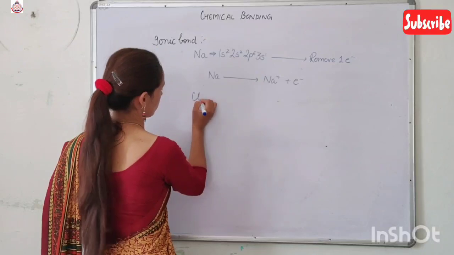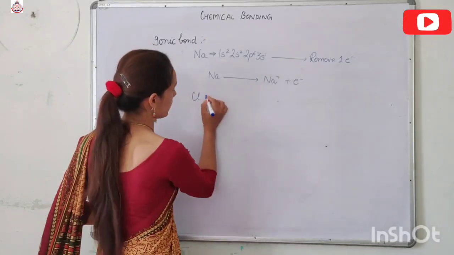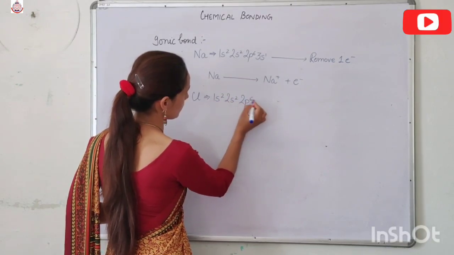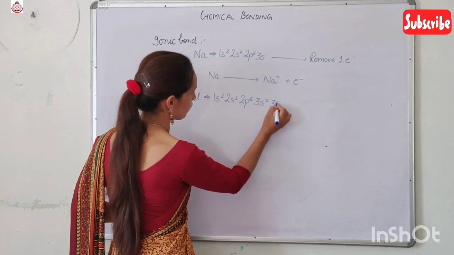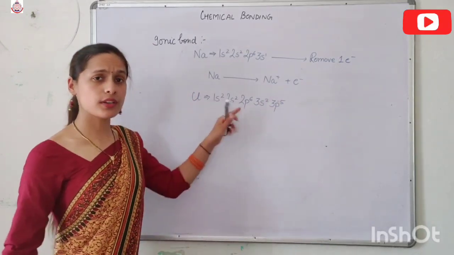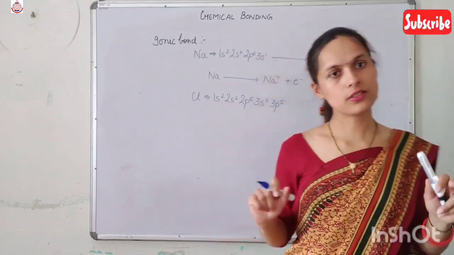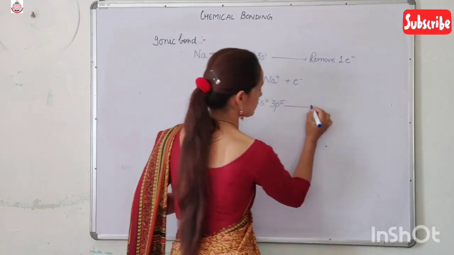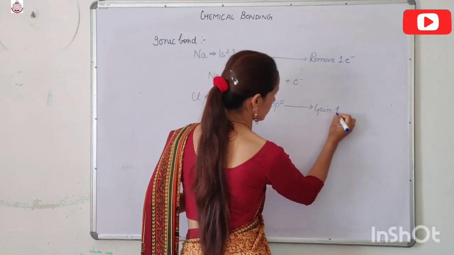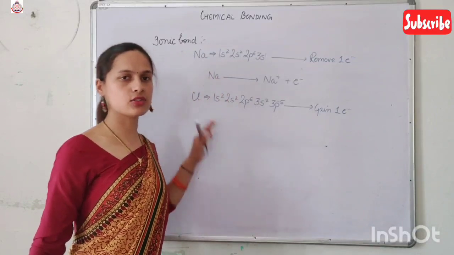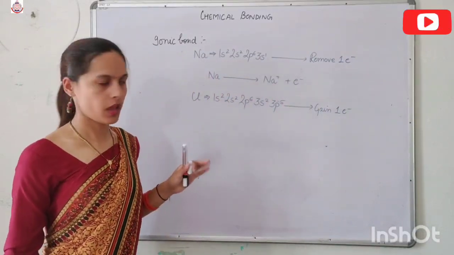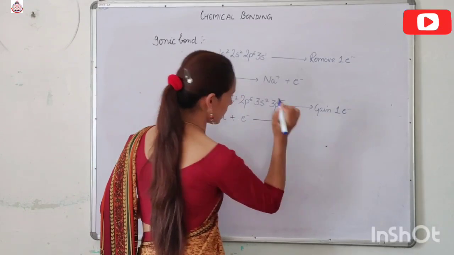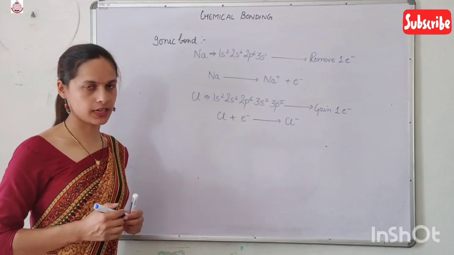Let us take chlorine. The electronic configuration of chlorine is 1s2, 2s2, 2p6, 3s2, 3p5. It requires only one electron to complete its octet, and because of that requirement, it easily gains one electron and its configuration becomes stable. So chlorine accepts an electron and gets converted into Cl negative.